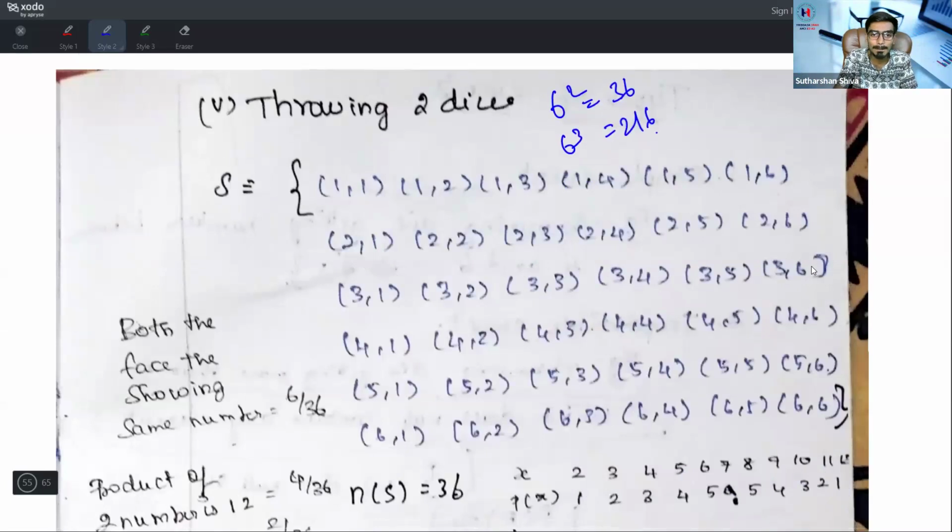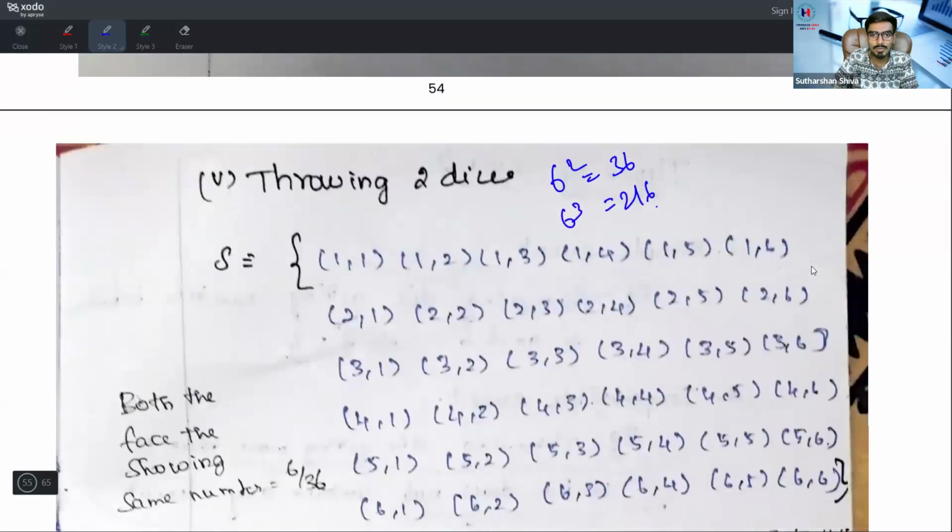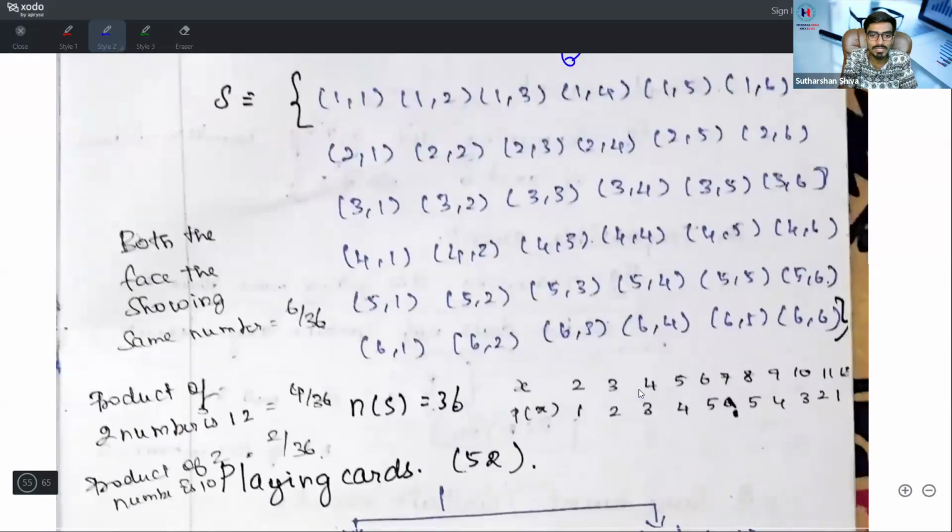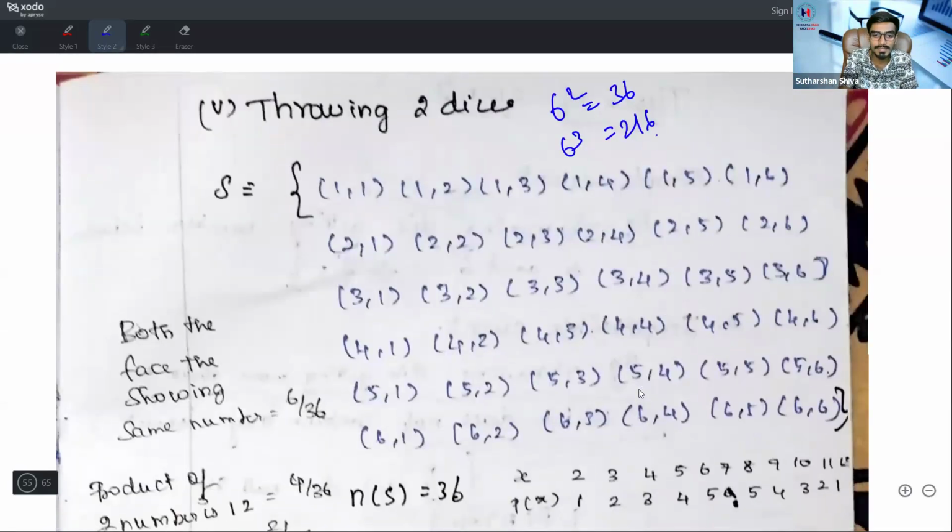Okay, next one. Is it correct? 6 cubed is 216, right? Those who are attending this live session, it's 216, right?